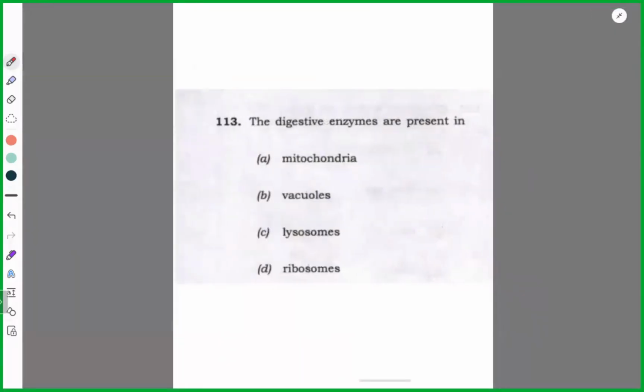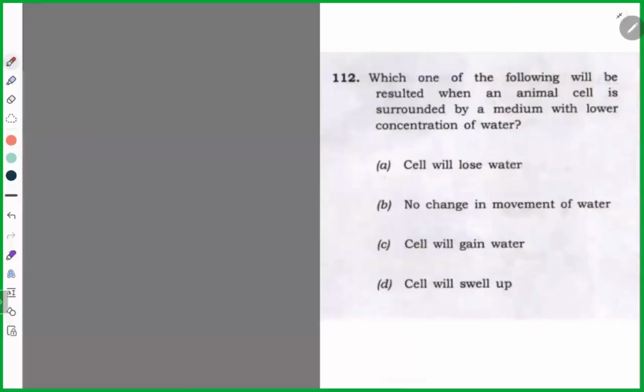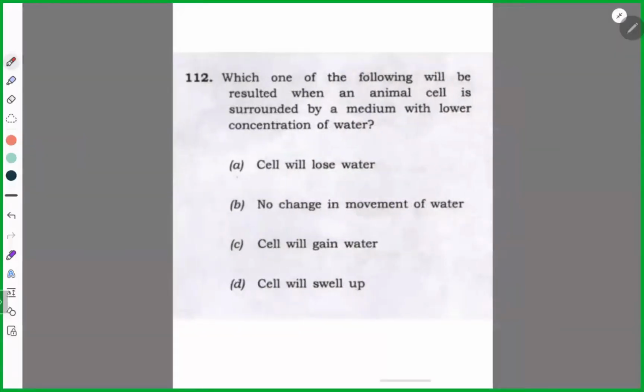Digestive enzymes are present in lysosome. Obviously. Next. Which one? Read it carefully. Very easy. C part.